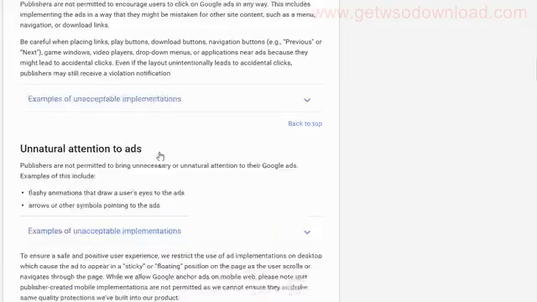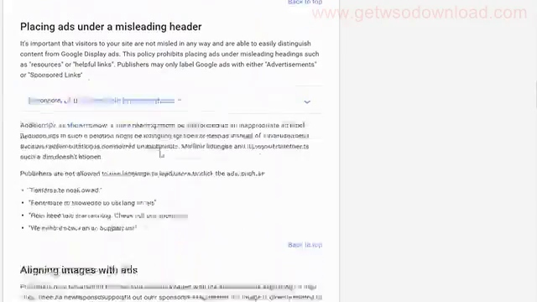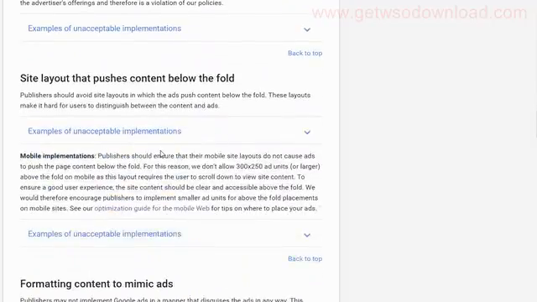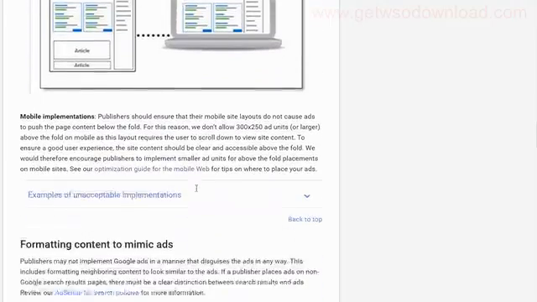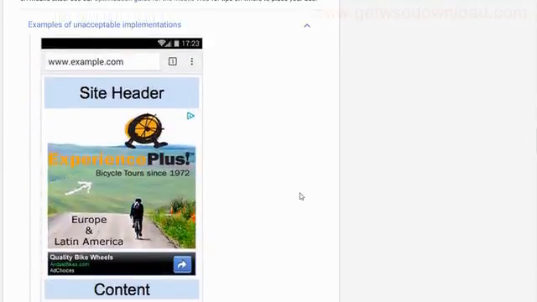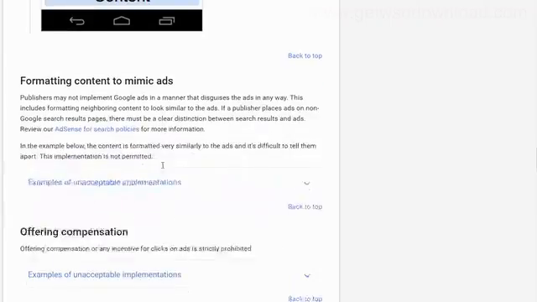Encouraging people to click, unnatural attention to ads, placing ads under a misleading header, aligning images with ads, site layout that pushes content below the fold, and they have a good example of this. If you have a page and all you have is ads at the top, that's a big problem. And then mobile. I'm going to show a couple examples of mobile here, but here's a great example. If you have your mobile site and all it is is one big ad on the top, that's a problem. You have some specific rules to that.